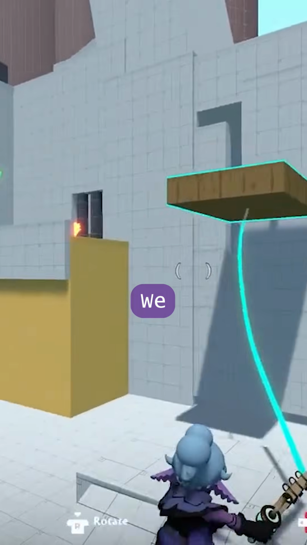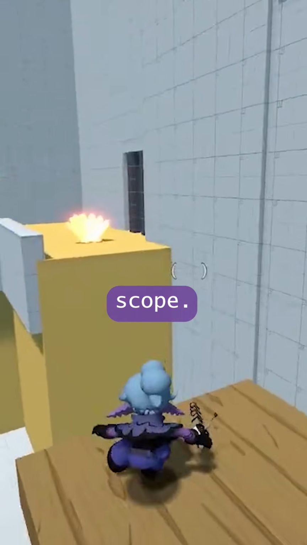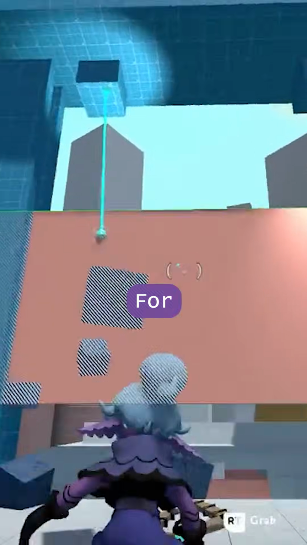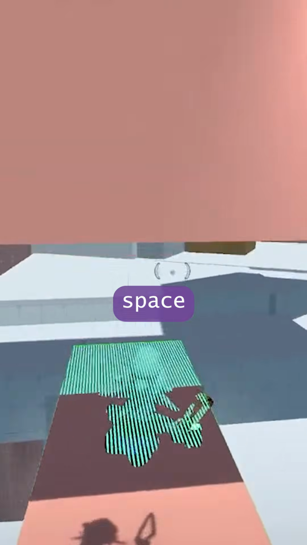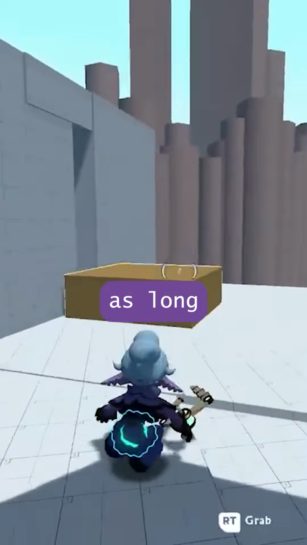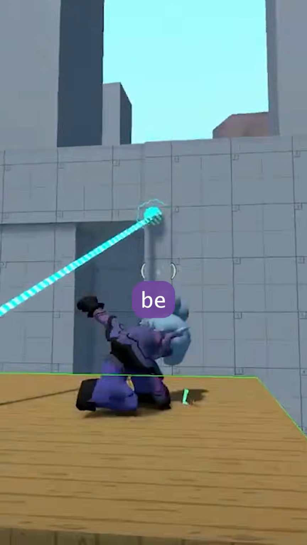To pull this off, we came up with a brilliant tool for reducing scope. It's called the good enough mindset. For example, some audio may sound better if it was implemented into the game's world space, like a 3D sound, but as long as it played properly, the rest could be added in later.